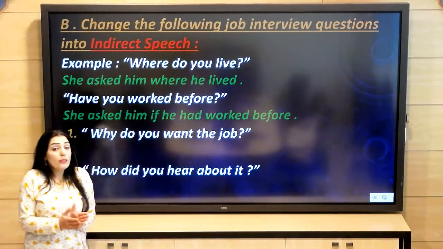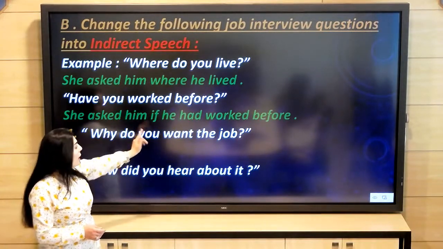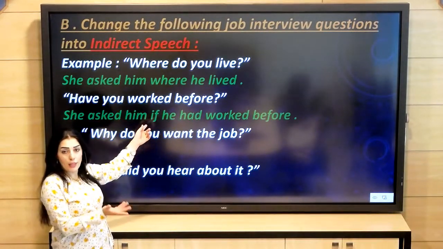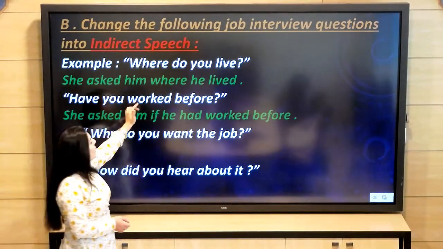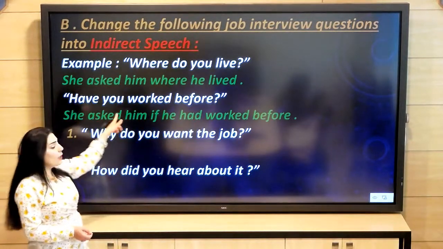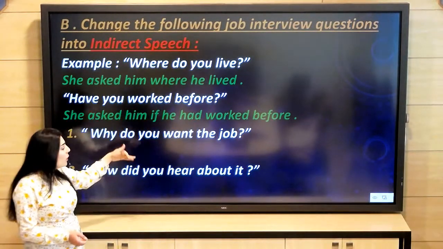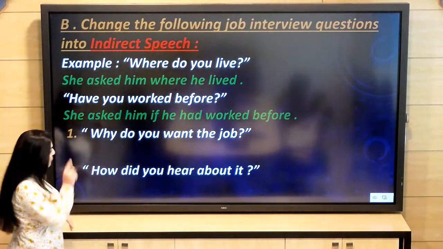So if you don't have a WH word, you should use if, or whether, if you like. And also the tense changes, okay? The first one, have you worked, is present perfect, will become had worked, which is past perfect.